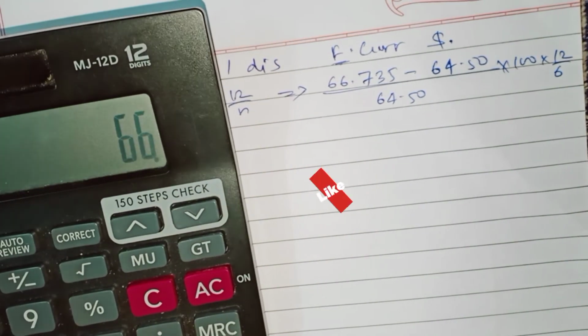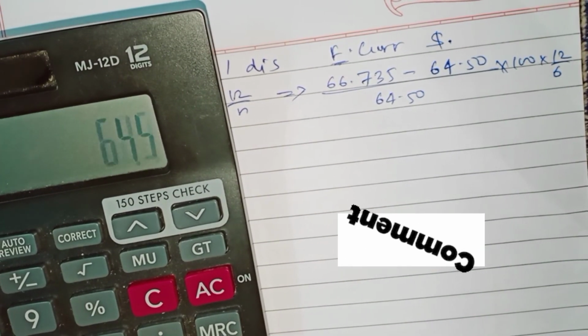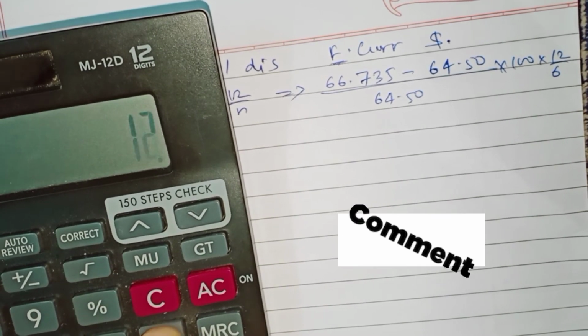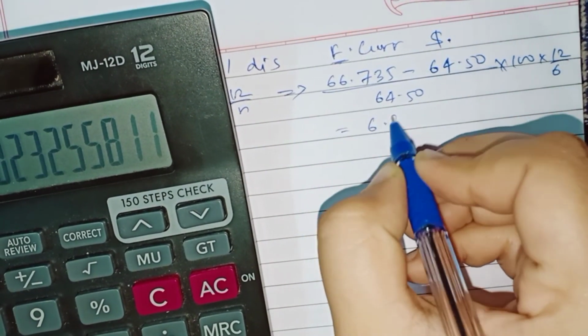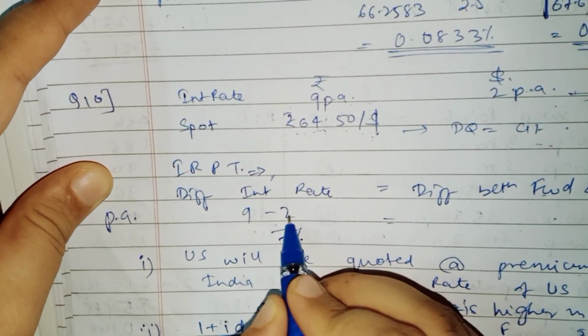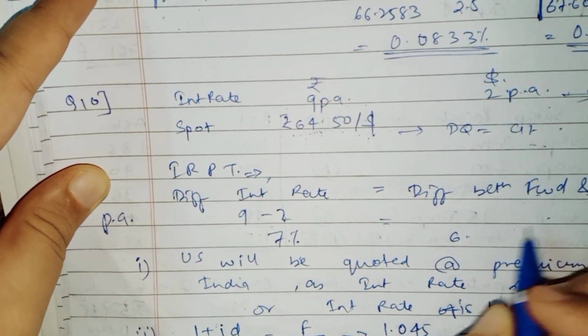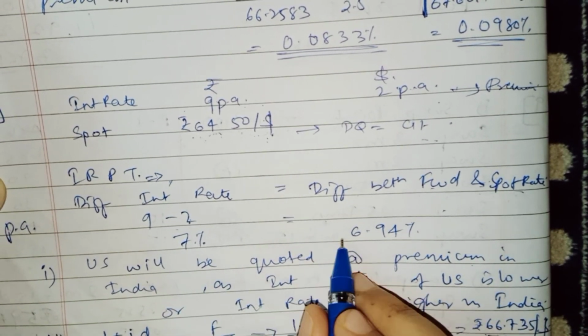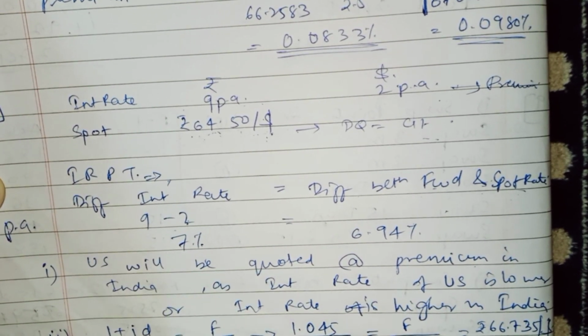That will give us the final answer, which comes to 6.93%. So this 6.93% is approximately equal to the initial value which we have computed, which was 9 minus 2, that is 7%. The difference between the forward rate and the spot rate is 6.93%, which is approximately equal to this interest differential.